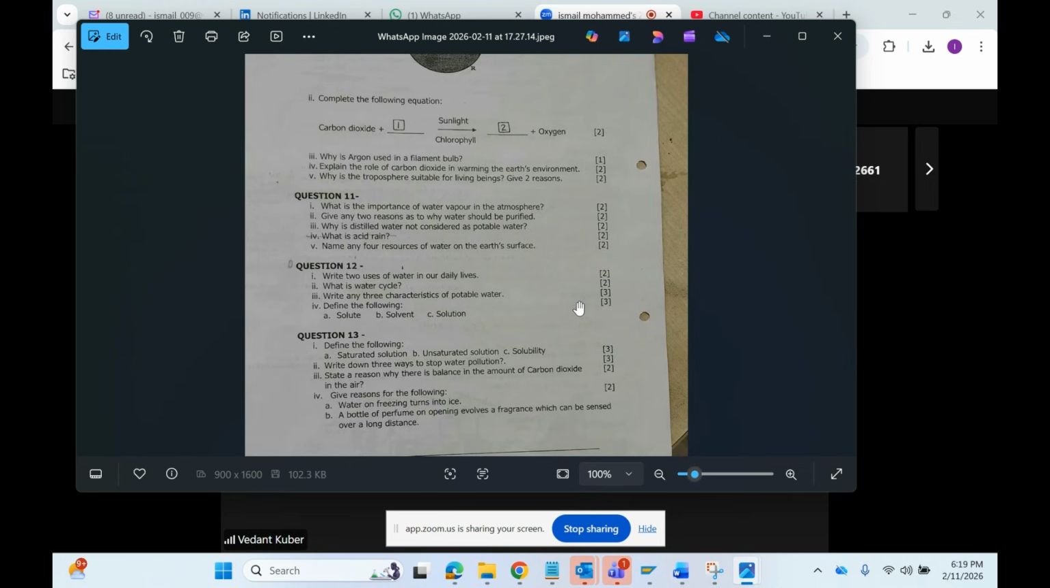If there is so much CO2 in the atmosphere, global warming occurs. Yes, that is the answer. Correct. Good. Why is troposphere suitable for living beings?